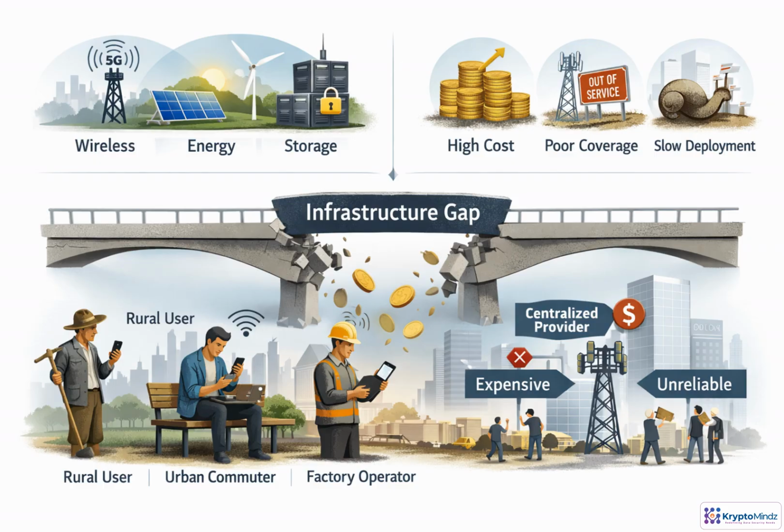Start with the infrastructure gap, not the token. Name the physical sector, such as wireless, energy, or storage. Define the pain: cost, coverage, reliability, or deployment speed. Identify who feels it, what workaround they use today, and why centralized providers have not solved it. That clarity tells you whether DePIN is justified.